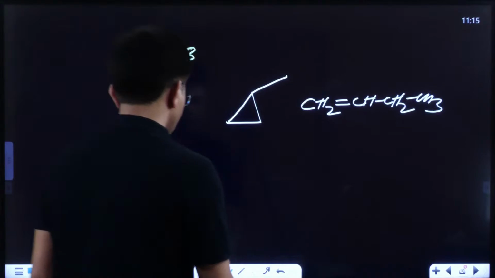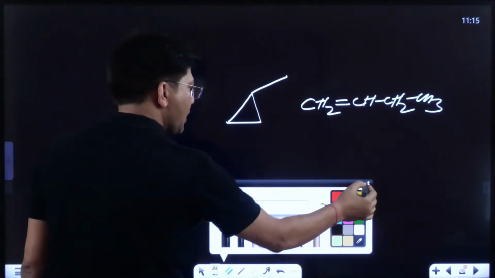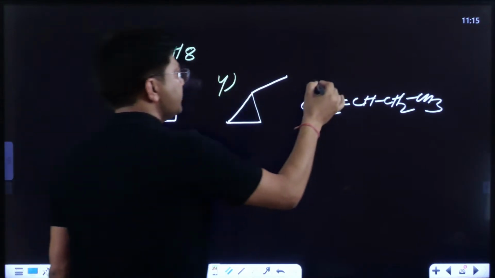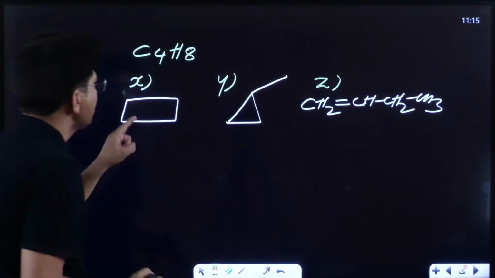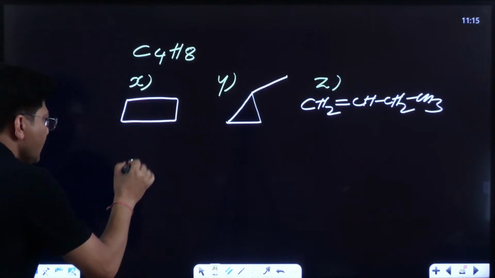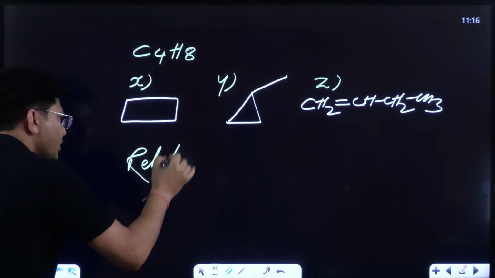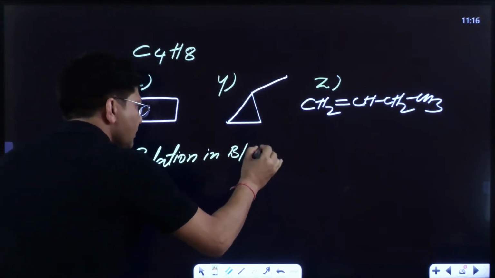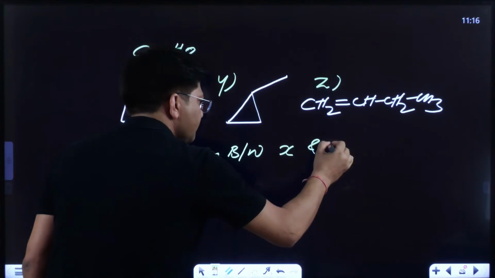Now kids, I wrote three types of compounds, suppose X, Y, Z. Could you please let me know what is the relation between X and Y?